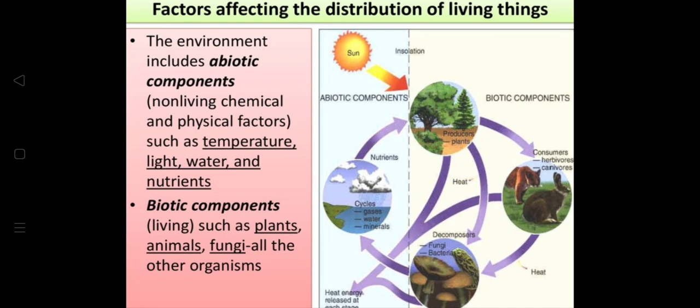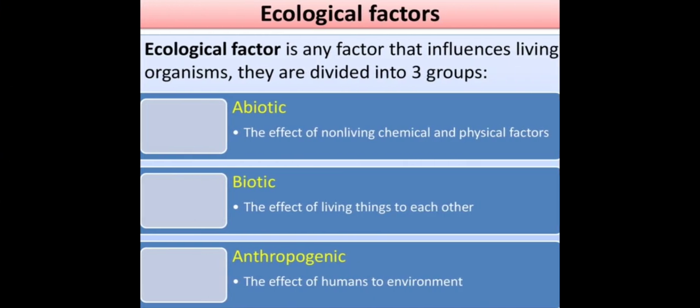So the abiotic components, that's the insulation and the sun, which carries on this whole circle, and there is heat generated also in the process. So the environment includes abiotic components, non-living chemical and physical factors such as temperature, light, water and nutrients. Biotic components include living things such as plants, animals, fungi and all the other living organisms which come under this. So when we talk about the abiotic, it's going to be temperature, light, water and nutrients. So with this diagram, you all can associate it with the explanation given.